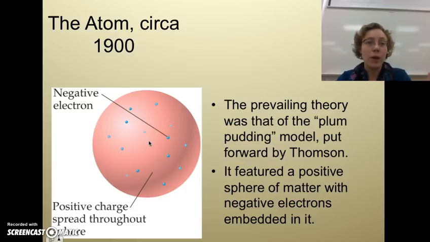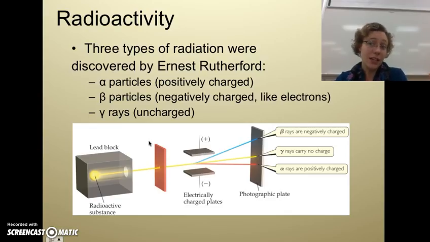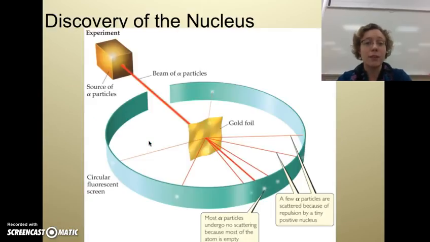Now, with Rutherford's radioactivity data, he was able to come up with the gold foil experiment. So here's our radioactive source in this lead block, and we're particularly looking at alpha particles. We've got a beam of alpha particles, and actually my timer is going to cut off in the next 10 seconds. So this is part 1. I'm going to finish this in part 2, talking about the discovery of the nucleus.